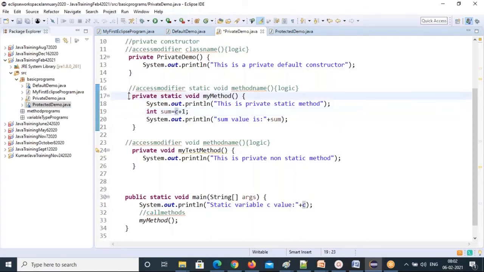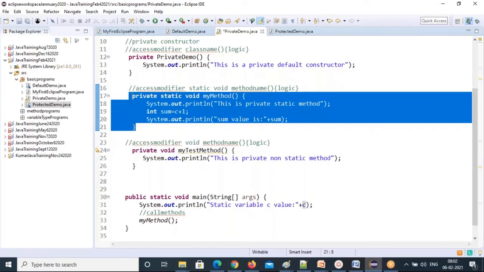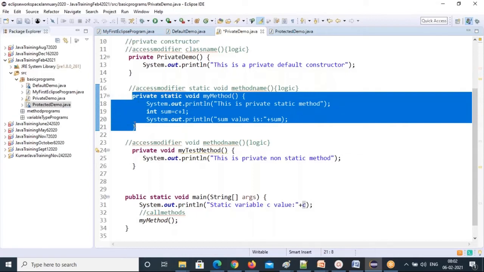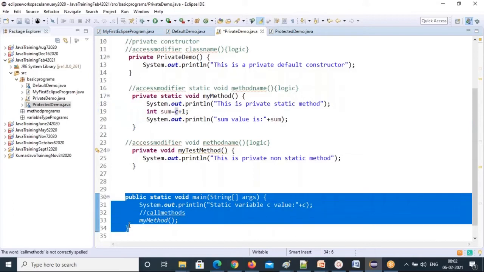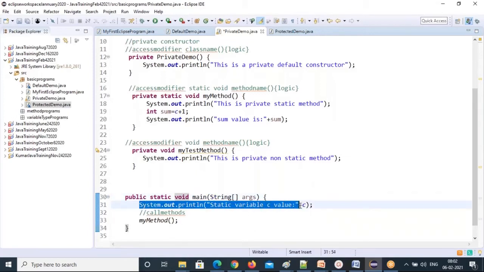This is a predefined method, not user defined. This one is a user defined method. User means you are the programmer. You are defining this method, but this one is a predefined method, and you are using it for execution of your code. This main method: any statement you want to execute must be called under the main method only. That's what I'm doing here.